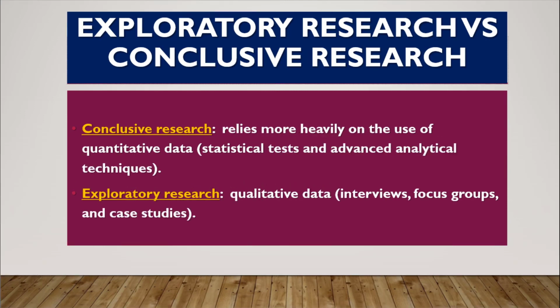The third difference is conclusive research, when compared to exploratory research, relies more heavily on the use of quantitative data. It therefore uses a lot of statistical tests and advanced analytical techniques, allowing it to have a large sample size. Conclusive research is used to answer questions such as what, when, where, and how. It is the research that describes a population, situation, or phenomena.